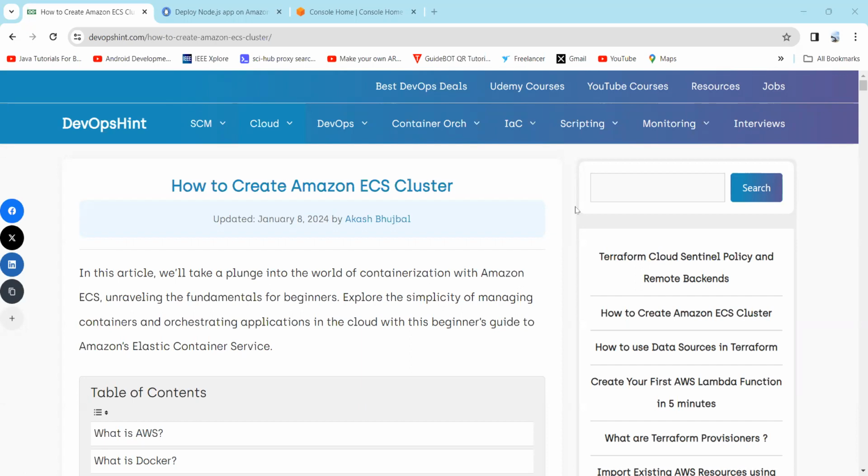Hello everyone. In today's session, we will dive into the world of containerization with Amazon ECS, Elastic Container Service, unraveling the fundamentals for beginners. Explore the simplicity of managing containers and orchestrating applications in the cloud with this beginner's guide to the AWS ECS service.